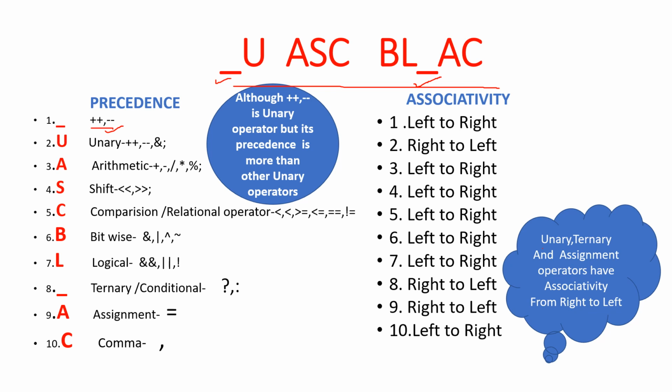You just remember that unary operator, ternary operator, and assignment operator have associativity from right to left, and all the rest of the operators have associativity from left to right. So you don't need to remember the precedence and associativity of all types of operators. You just use one sentence: U ask black. So it was all about precedence and associativity of operators.